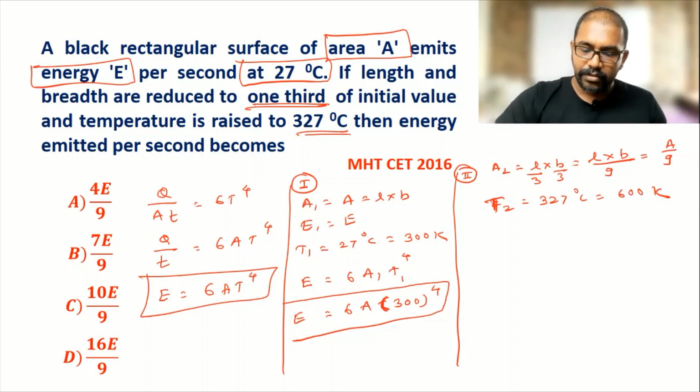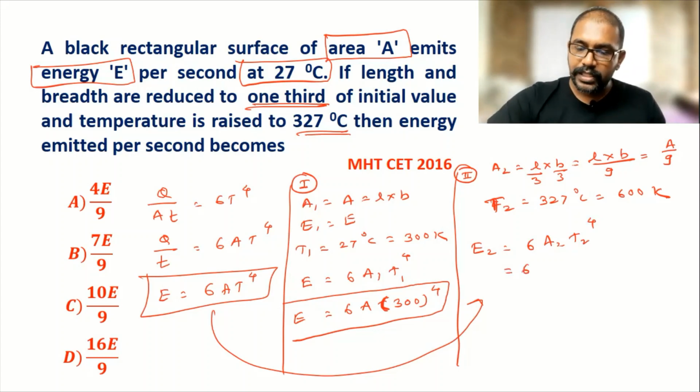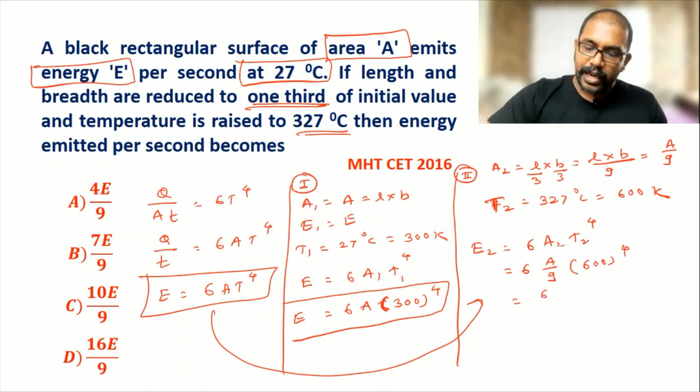So here we have to write energy 2 is equal to, by this formula we write it here, sigma as it is, area 2, temperature 2 raised to 4. So sigma, area 2 is A by 9 into temperature 2 is 600 raised to 4. Now the same formula we can write like this. So sigma into this area as it is, the 600 we can write 2 into 300 raised to 4 divided by 9. Now here we can write now.